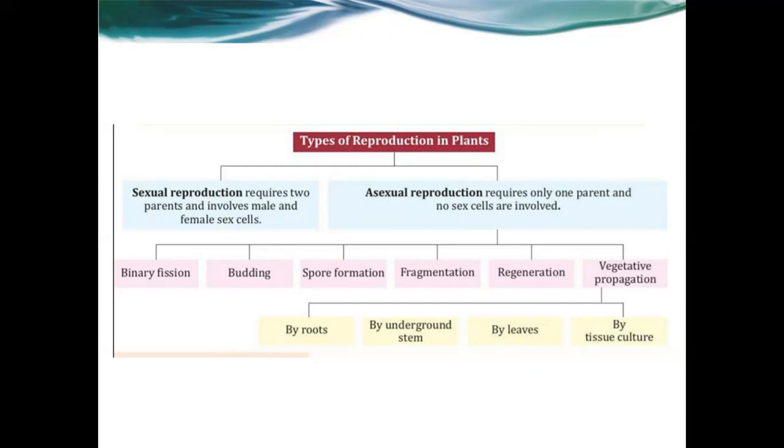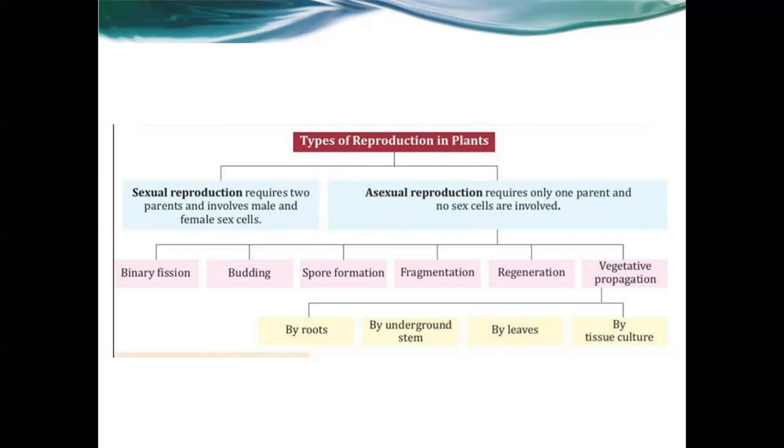These are the two types of reproduction in plants. Look at the screen: through this flow chart we are going to explain each and every point of sexual reproduction and asexual reproduction in plants. Sexual reproduction means that it requires two parents and involves male and female sex cells. Both parents are needed, and male sex cells and female sex cells are involved in this process.